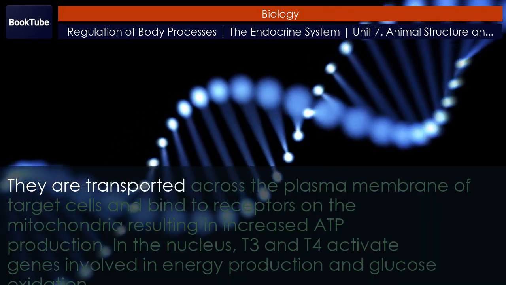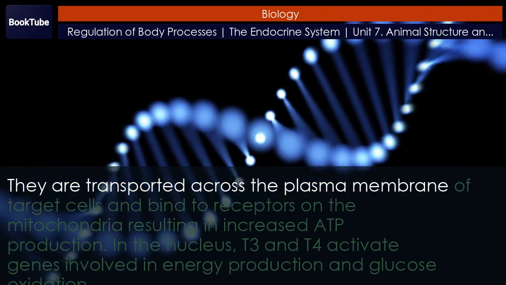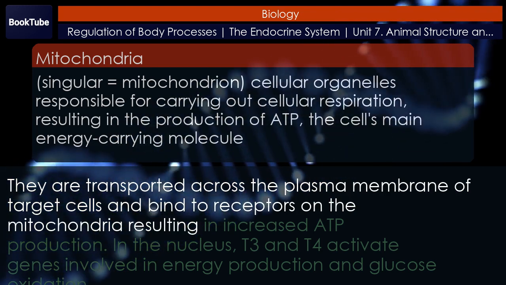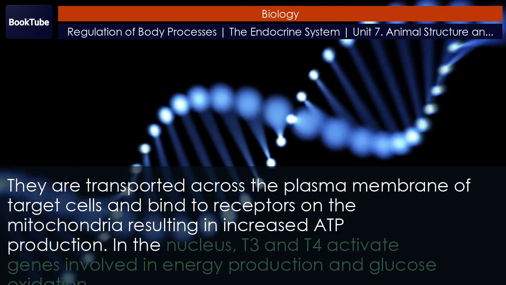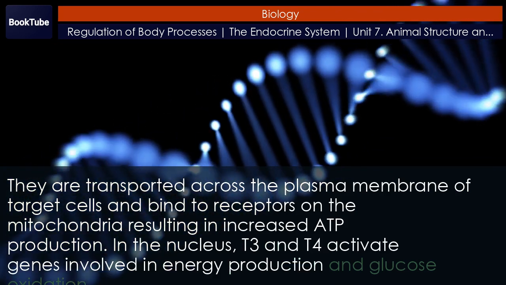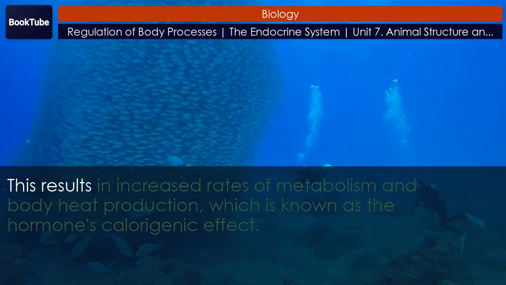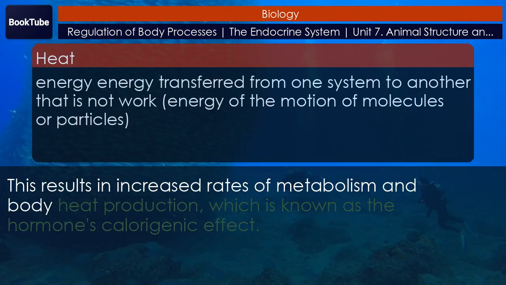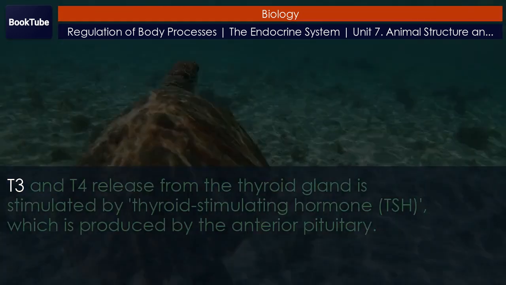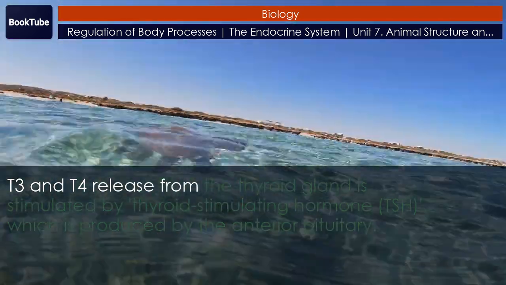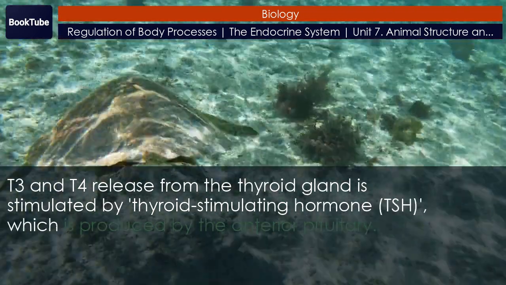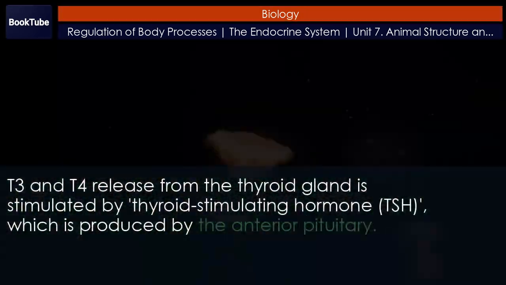They are transported across the plasma membrane of target cells and bind to receptors on the mitochondria, resulting in increased ATP production. In the nucleus, T3 and T4 activate genes involved in energy production and glucose oxidation. This results in increased rates of metabolism and body heat production, which is known as the hormone's calorigenic effect. T3 and T4 release from the thyroid gland is stimulated by thyroid-stimulating hormone, TSH, which is produced by the anterior pituitary.